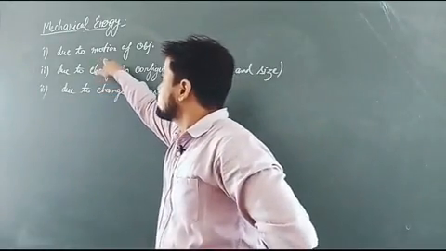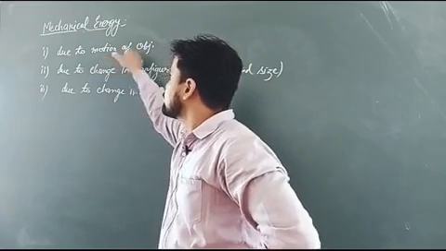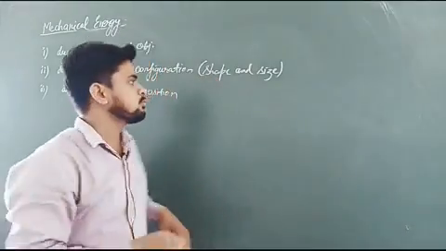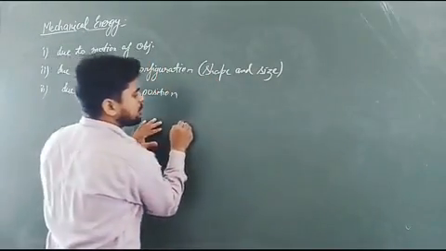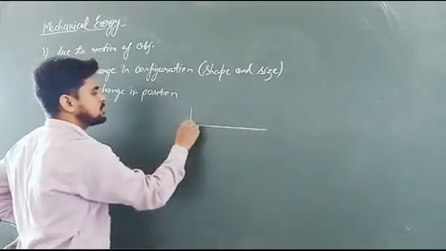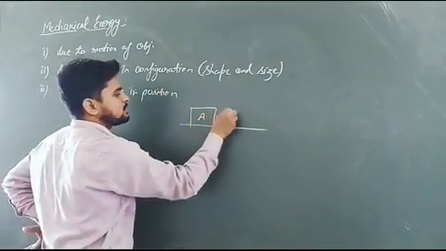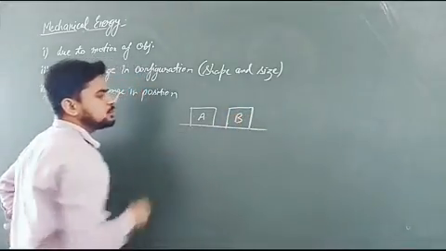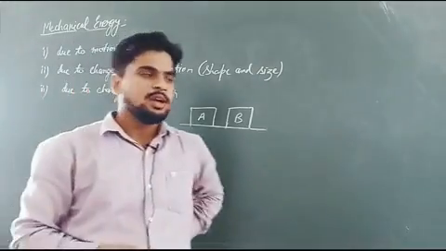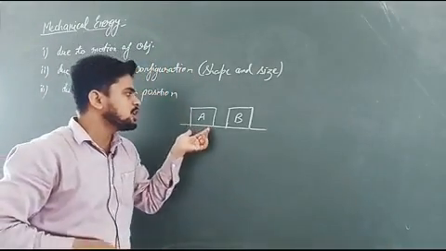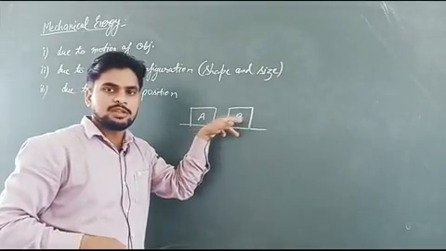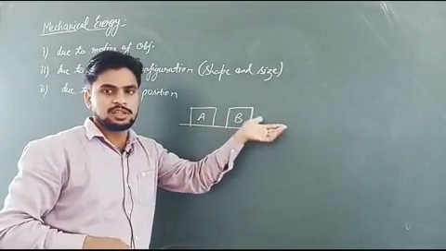Now, what does it mean? How due to motion it possesses mechanical energy? Suppose here, if I place 2 objects, this is the block A and this is the block B. Now here you can see that there is no motion in the block A, and the block A is not capable of applying certain force on the block B such that it will get displaced.